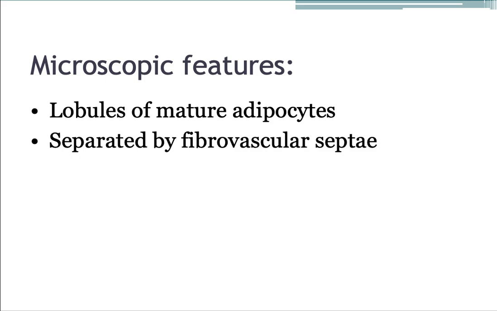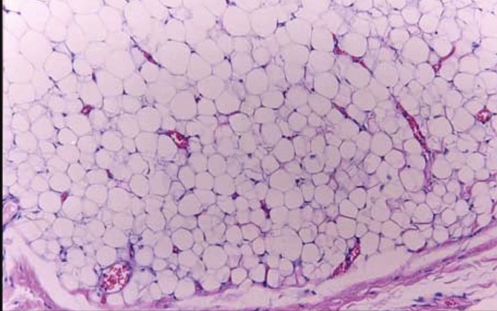Microscopically, mature adipocytes are seen arranged in lobules, which are separated by a thin fibrovascular septum. The microscopy of lipoma shows mature adipocytes with a peripherally placed nucleus. And these are the blood vessels, and this is a capsule.